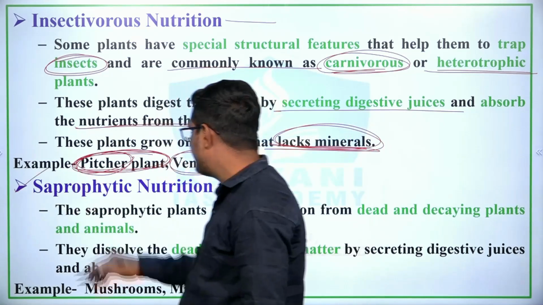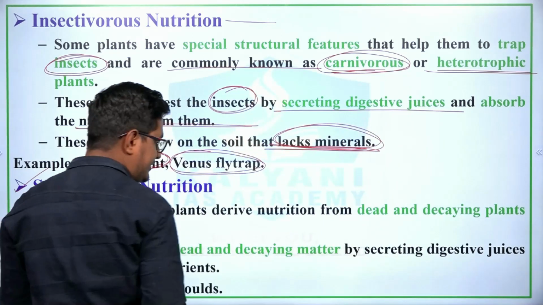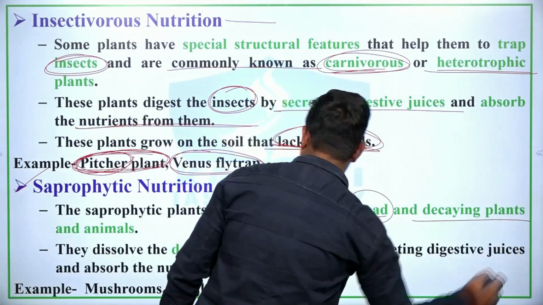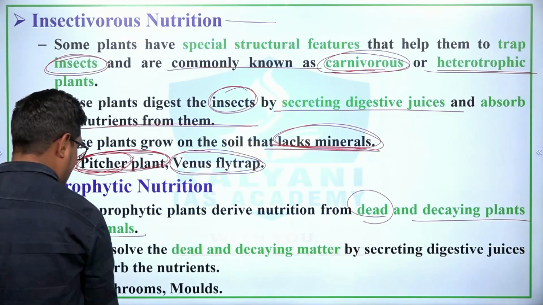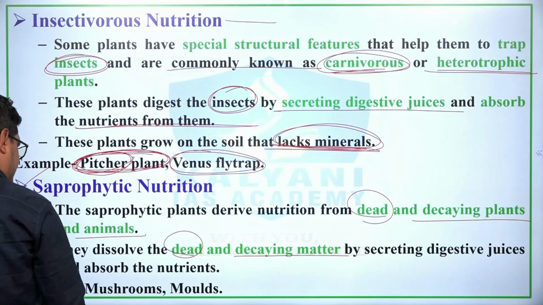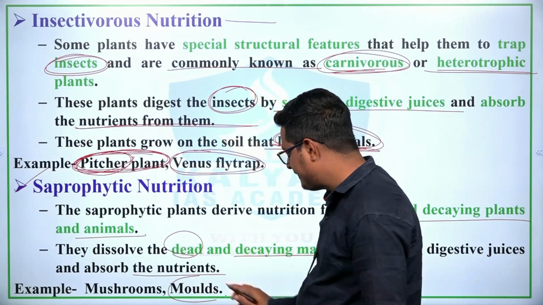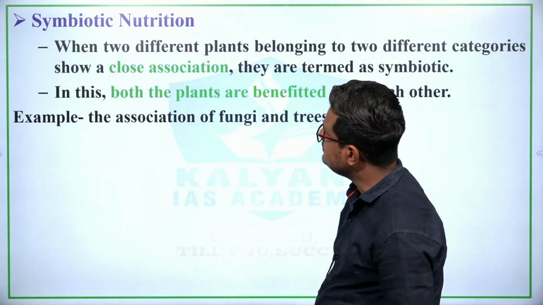Next is saprophytic nutrition, right? So the saprophytic plants derive nutrition from the dead and decaying plants and animals. They dissolve the dead and decaying matter while secreting digestive juices and absorb the nutrients. For example, mushrooms and molds, right?